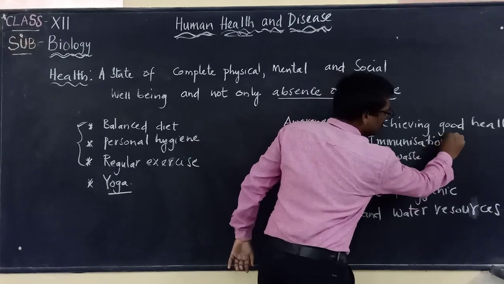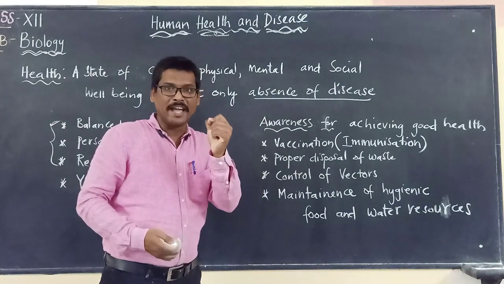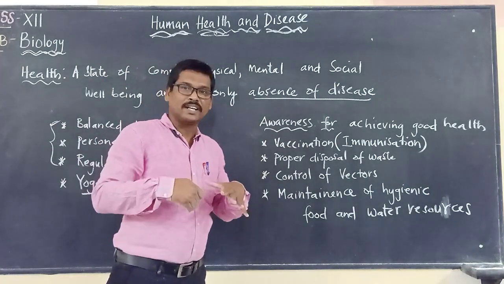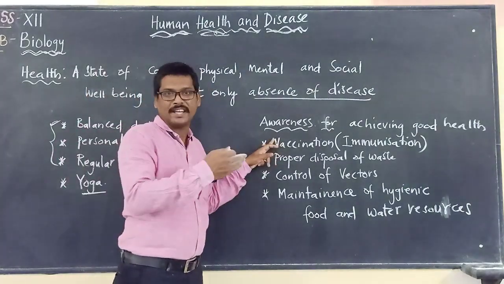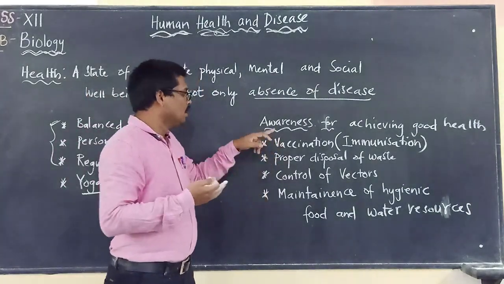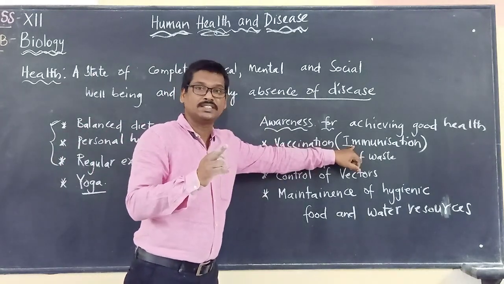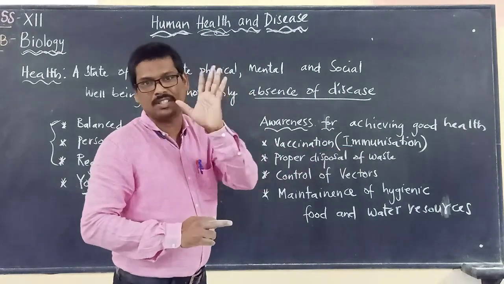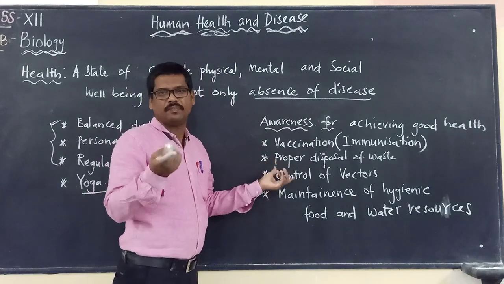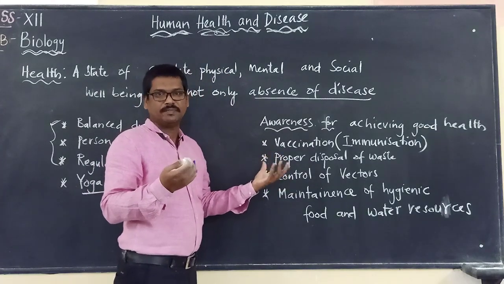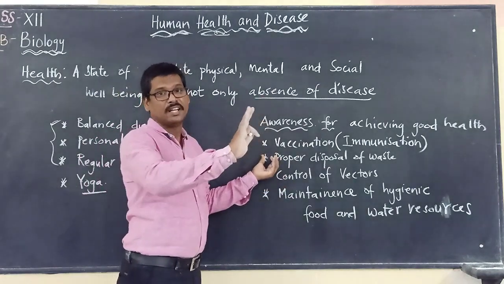In this process, they deliberately give heat-killed or attenuated microbes into the body, so that our body will produce antibodies to destroy that particular germ, which we are going to study in a later part of our chapter. So vaccination, otherwise called immunization, should be taken to fight against infectious diseases. And proper disposal of waste. We should not throw the waste wherever we want. We should throw it carefully in a particular area.